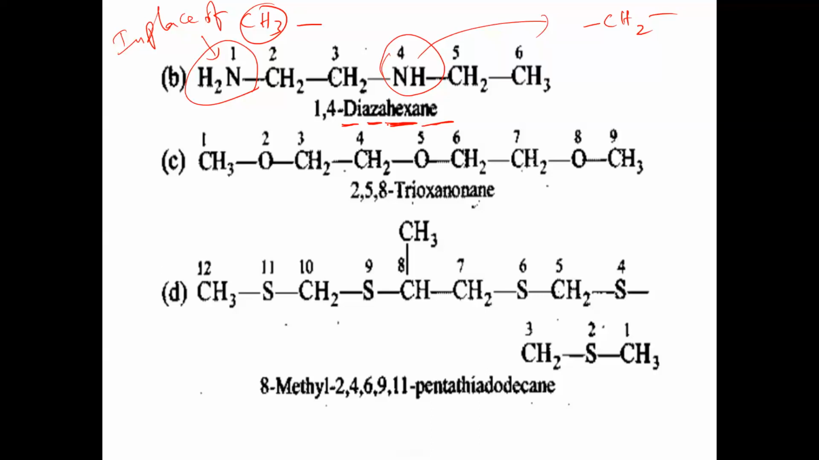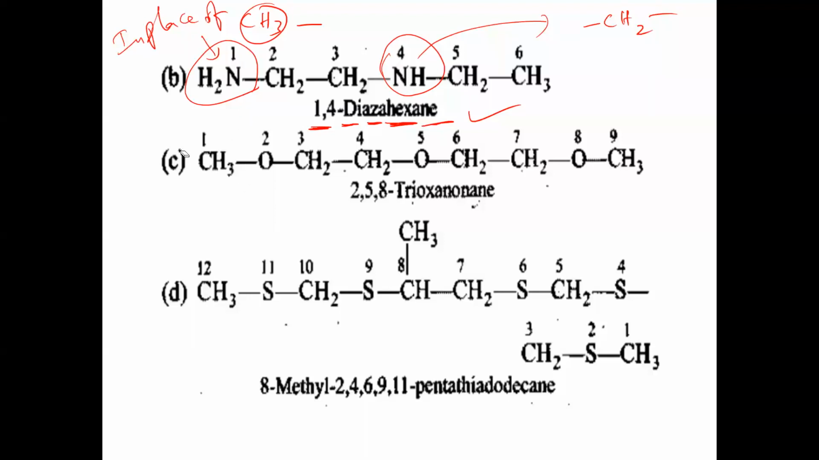Aza means what? NH or NH2. So how many times the nitrogen group is attached here? 2 times. That's why it is diaza. Where are the nitrogens located now? First position and fourth position. So 1,4-diazahexane is the IUPAC name of this structure. It is also replacement nomenclature. CH2 group is replaced by nitrogen NH. Yes, CH3 group is replaced by NH2.